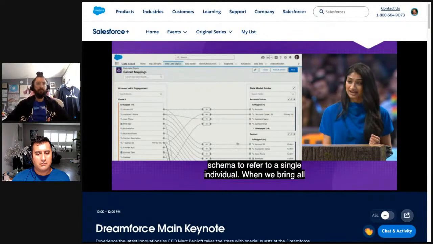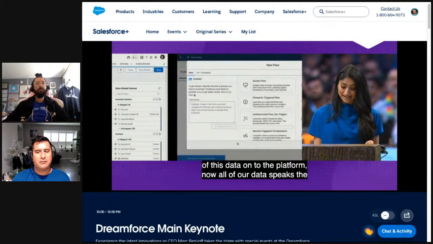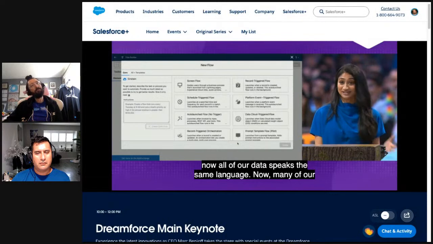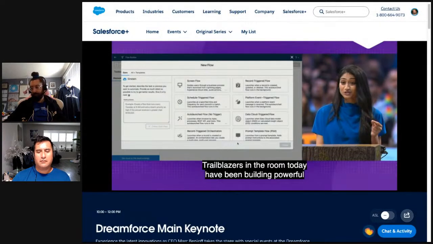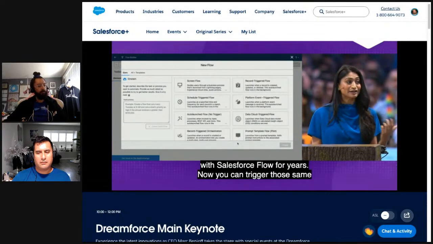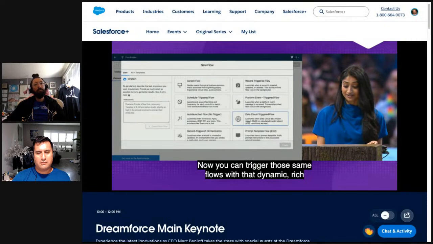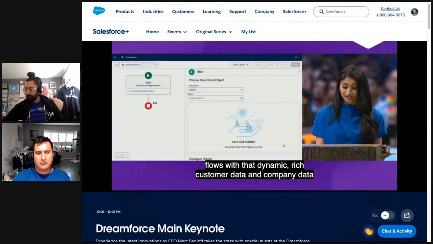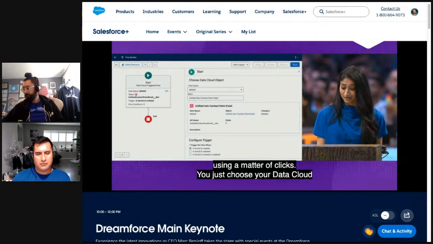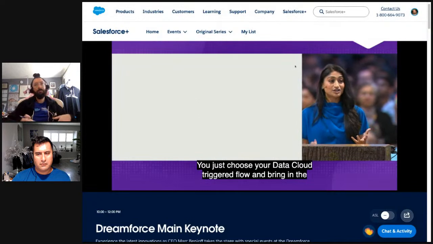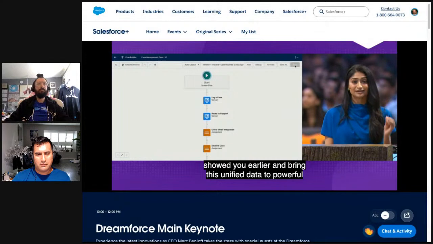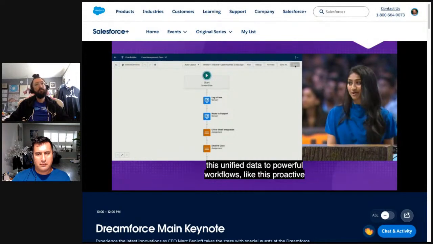Now, many of our trailblazers in the room today have been building powerful business process automations with Salesforce Flow for years. Now, you can trigger those same flows with that dynamic, rich customer data and company data using a matter of clicks. You just choose your Data Cloud triggered flow. You can bring in that unified information that I showed you earlier and bring this unified data to powerful workflows like this proactive service alert you see here to provide excellent customer service. And it doesn't stop there.